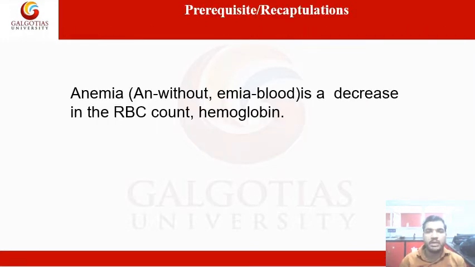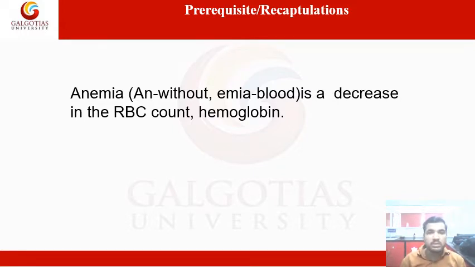Now, what are the prerequisites and recapitulations for this topic? Anemia, what does anemia mean? "An" means absent or without, and "emia" means blood. So without blood means a decrease in the count of RBCs, that is, red blood cells, which go to a very decreased level, due to which the hemoglobin present inside those red blood cells is low. This results in low transfer of oxygen, because hemoglobin is responsible for transportation of gases, mainly oxygen, in our body.